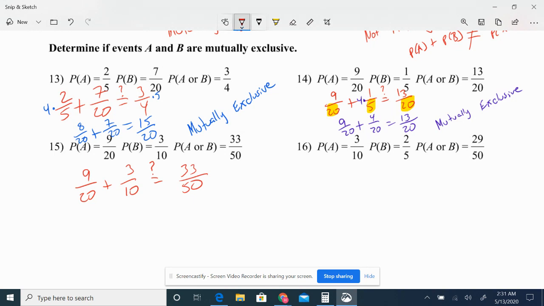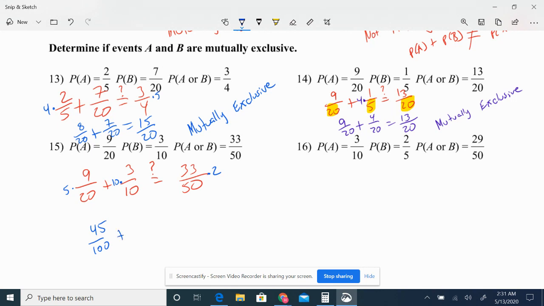Okay, so common denominator. I can make them all 100. I'm going to multiply the first one by 5. I'm going to multiply the second one by 10. I'm going to multiply the last one by 2. I want to make my denominators the same. So I'm going to make them all 100. So the first fraction I said multiply top and bottom by 5. So that gives me 45 over 100.